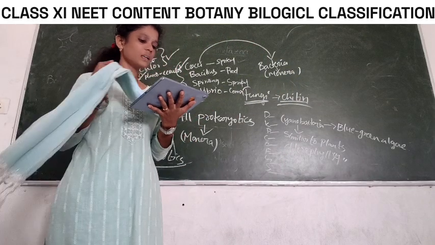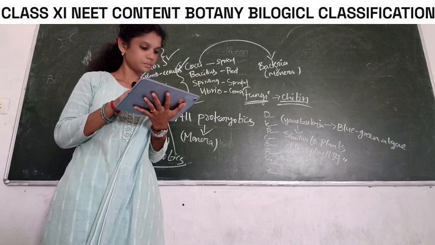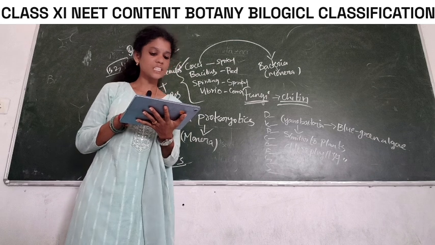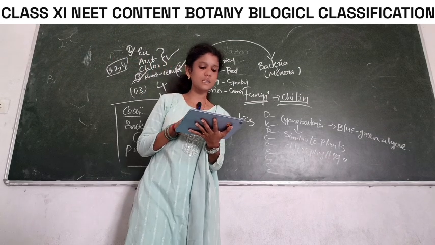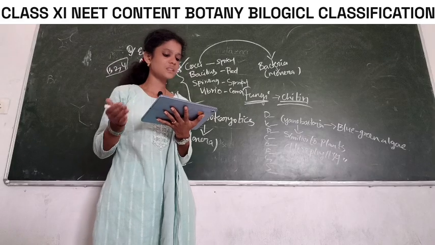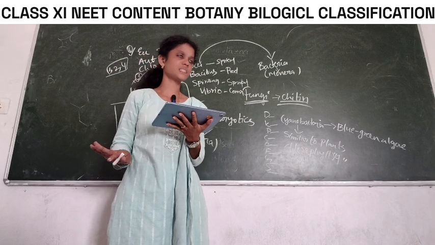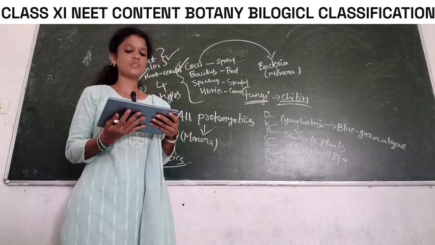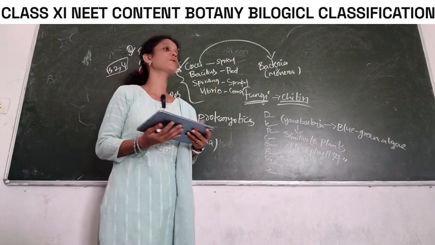Which among the following can live without oxygen? The primitive prokaryotes responsible for the production of biogas from the dung of ruminant animals include: A. methanogens, B. eubacteria, C. halophiles, D. thermoacidophiles. Methanogens, yes. Methanogens produce the biogas, methane. Methanogens are the primitive prokaryotes.